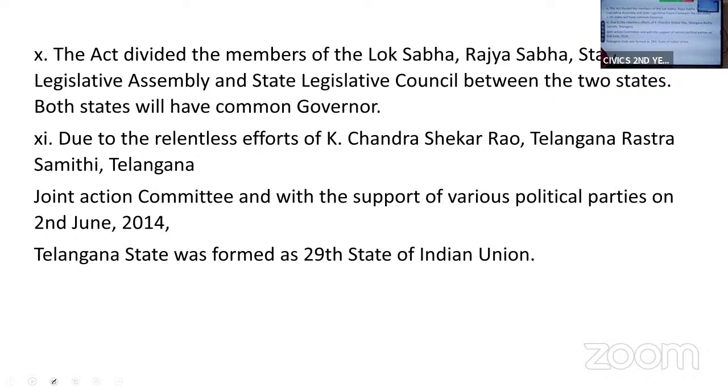The act divided the members of Lok Sabha and Rajya Sabha, state legislative assemblies and legislative councils between the two states. And they had a common governor also. Due to the relentless efforts of KCR, that is Telangana Rashtra Samiti, and the Telangana Joint Action Committee, with the support of various political parties, on 2nd June 2014 we achieved our statehood.